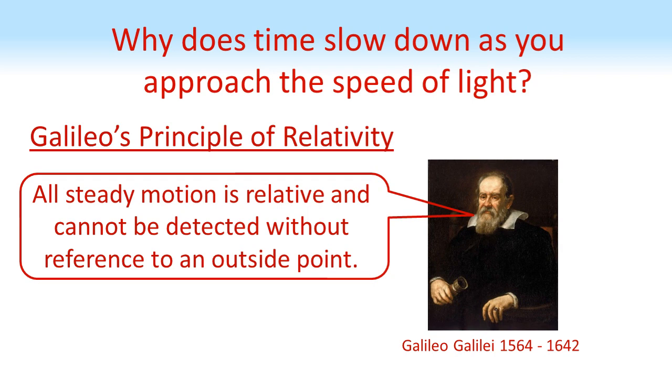Galileo's principle of relativity says that if all the windows were suddenly blocked off and you couldn't see outside, then you would have no way of knowing whether you're moving or you're stationary or what direction you're moving in. To be able to know these things, you have to be able to look outside the train and have reference to something else that's moving relative to you. This is a very important point which we'll come back to later.